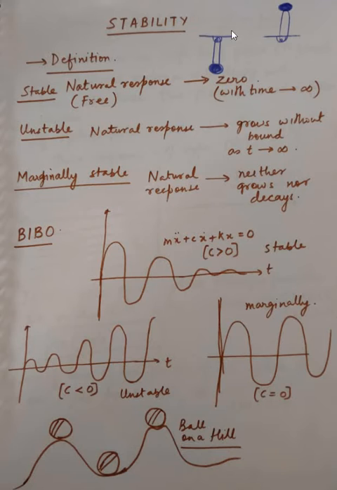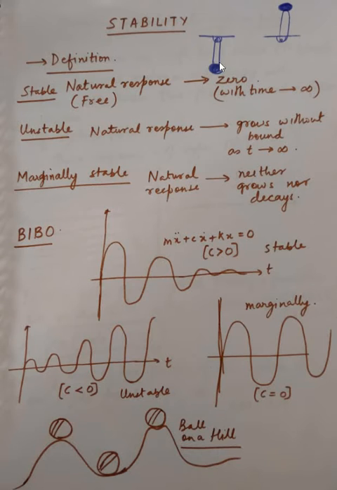For example, if you look at this pendulum, pardon my drawing, but this is a pendulum, right? And mathematically, it has two equilibrium points. One of the equilibrium points is this, as shown here, where the bob is downwards, and the other equilibrium point is for theta equal to 180 when it goes upwards. This is another mathematical equilibrium point.